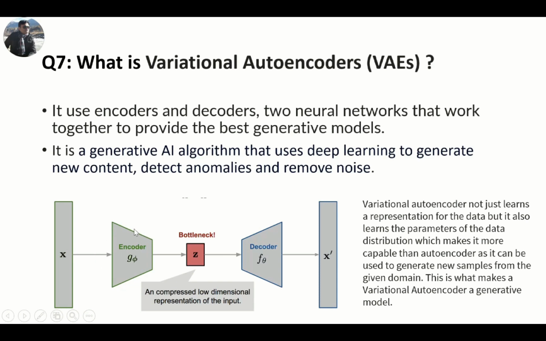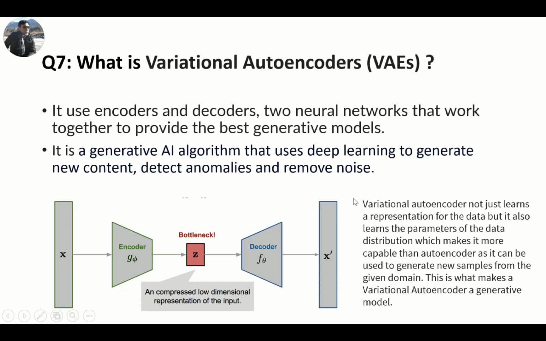Downsampling, basically we are creating new features every time. And here we do the upsampling and we generate the data. So this is the process generally used. It is a generative AI algorithm that uses deep learning to generate new content, detect anomalies, and remove noise.